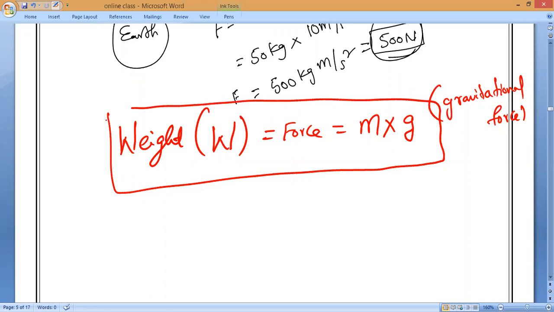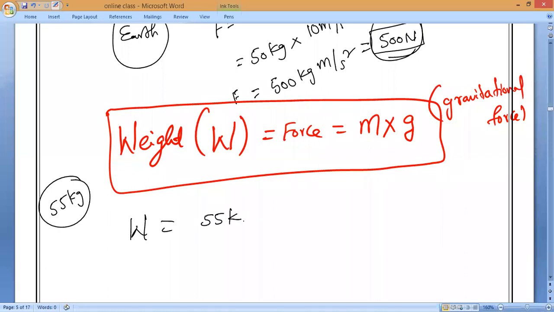You said your mass is 55 kg. What is your weight? Suppose I take a 55 kg object, then the weight is 55 kilogram into, I am falling towards the earth. If I am falling towards the earth, my gravitational force is 10 meter per second square.